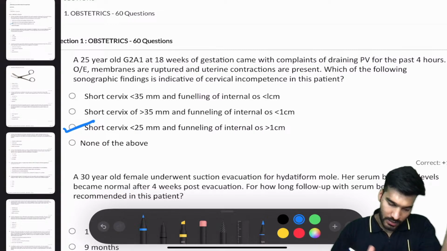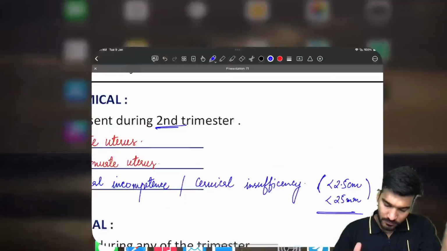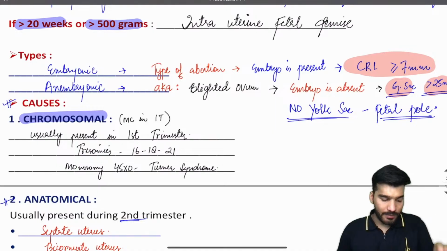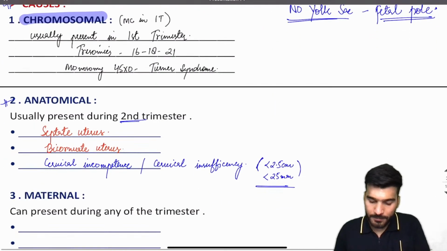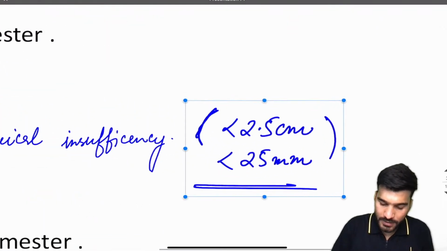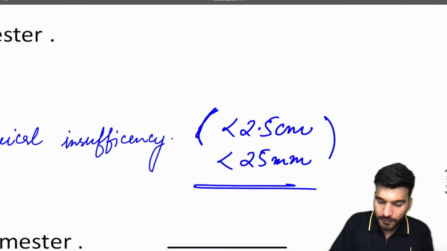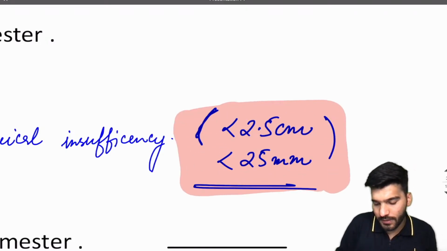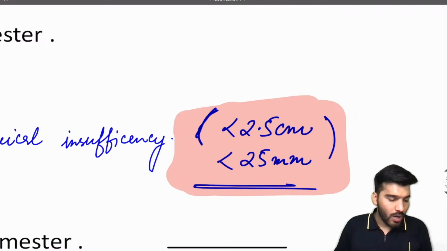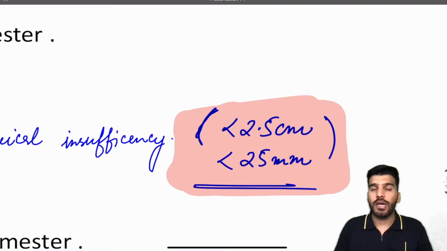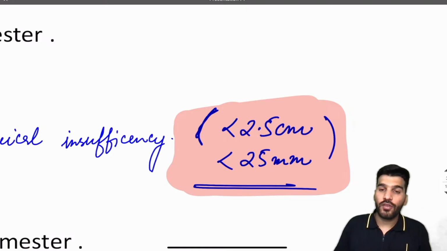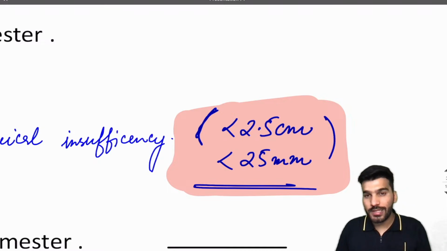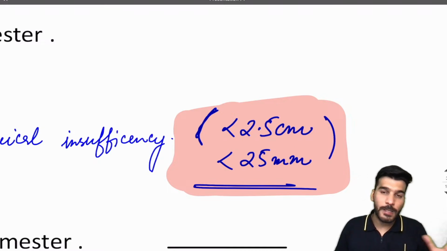Clear, bache? Okay. Chalo, next. Is that clear to everyone? So remember, less than 2.5 centimeter, or less than 25 mm. This is the case of a cervical insufficiency. Now, what are the possible treatments? We'll discuss in a while how we can treat a patient with a septate uterus, a bicornuate uterus, and a cervical insufficiency.